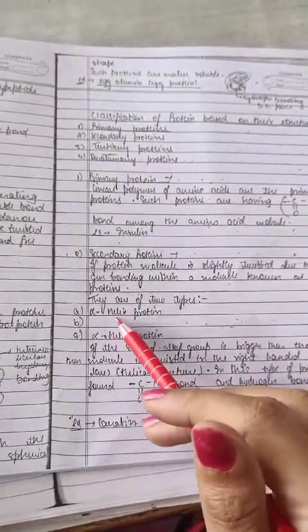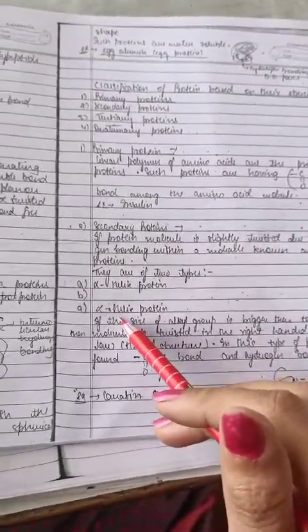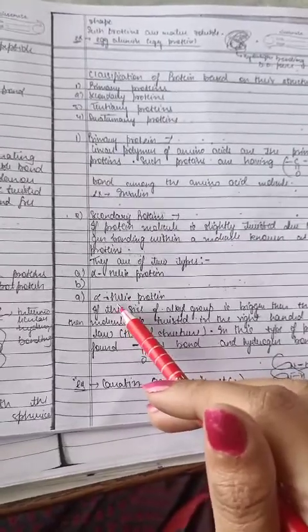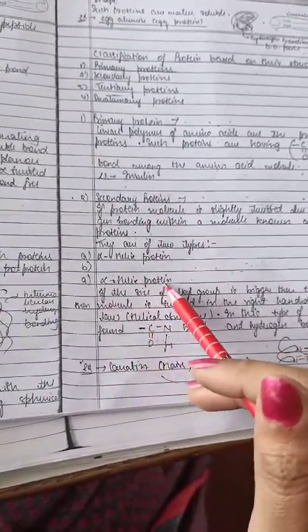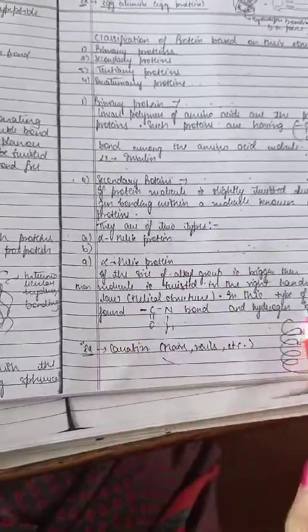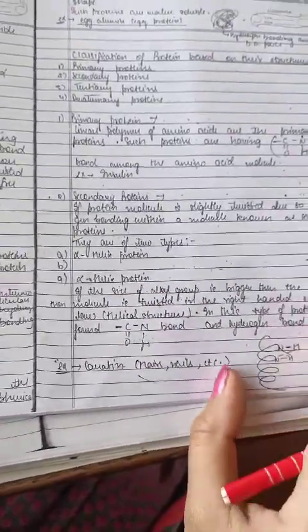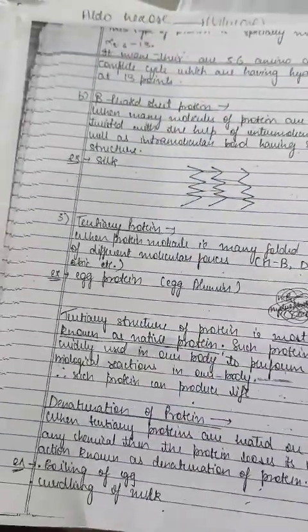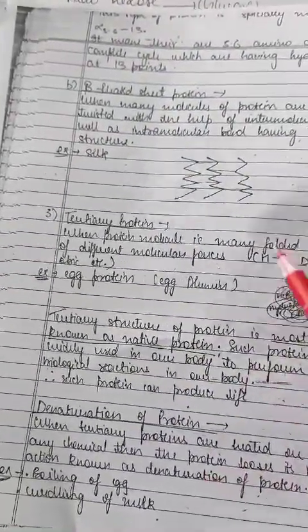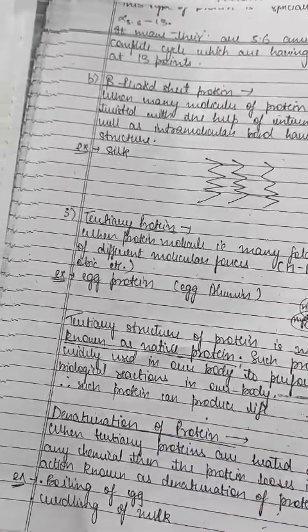Now here alpha helix protein. This is alpha helix protein. Okay. After this, do this thing in your copy. The biomolecule chapter is an easy one, beta. Okay. So till here you can complete it. Only one thing I would like to tell you, to give this one also. Till here, the denaturation of proteins we will complete.